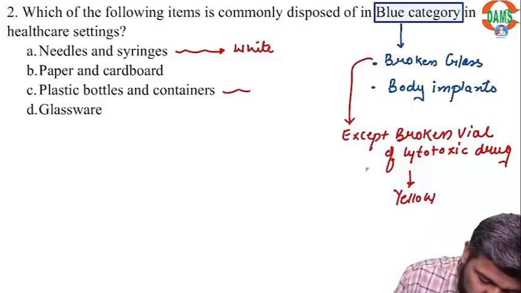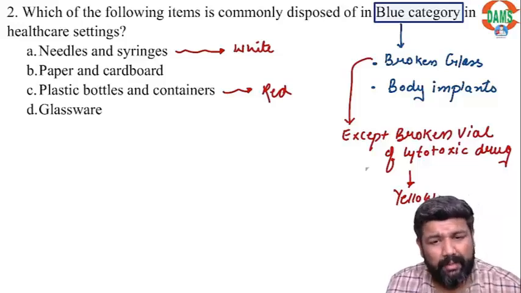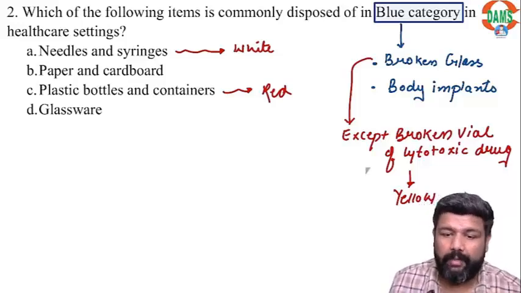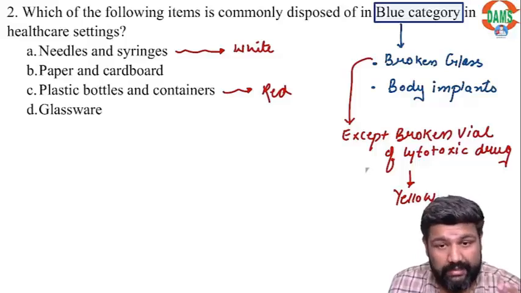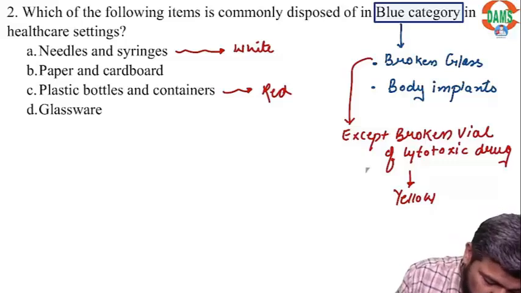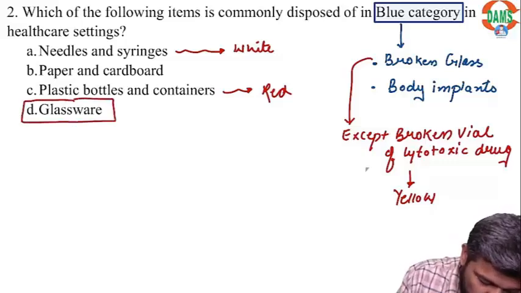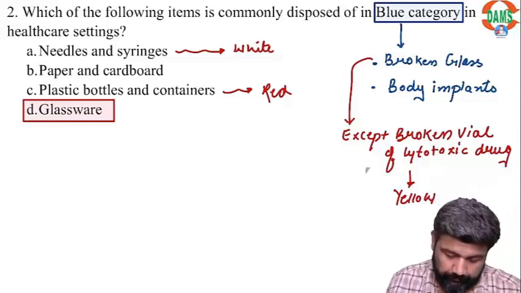Plastic bottles and containers go in red category. Paper and cardboard are not biomedical waste. They are domestic waste, or you can say municipal waste. They go in municipal, right? So here the best answer is glassware.